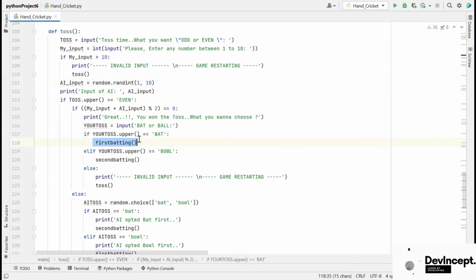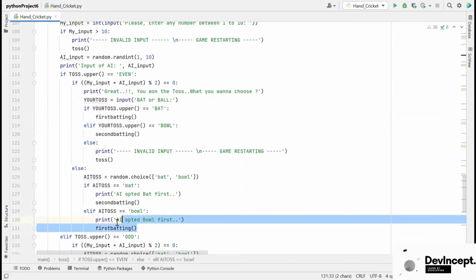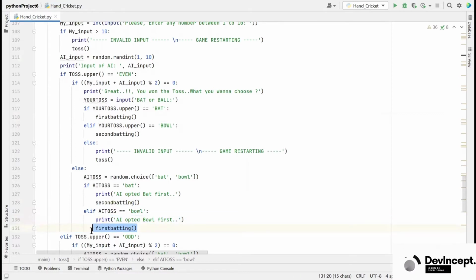If the toss winner is the user and chooses to bat first, then it goes to the main function and then to the first batting function. If the toss winner is AI and chooses to bat first, then it goes to the main function and then to the second batting function. If the toss winner is AI and chooses to bowl first, then it goes to the main function and then to the first batting function. If the toss winner is user and chooses to bowl first, then it goes to the main function and then to the second batting function.